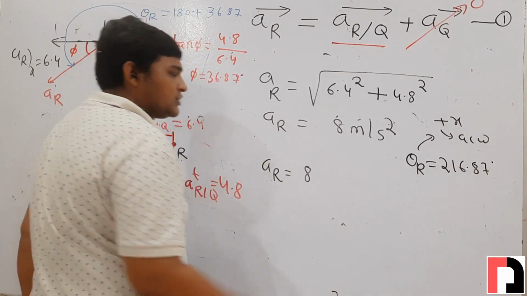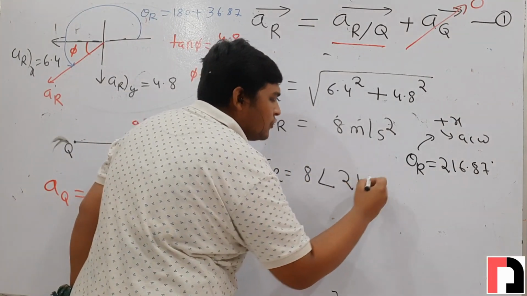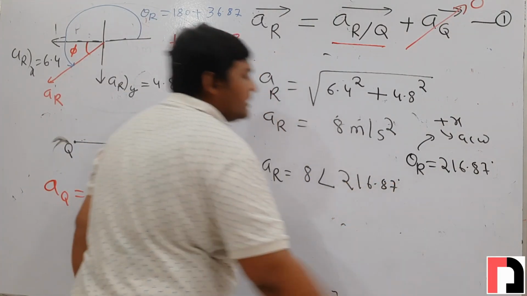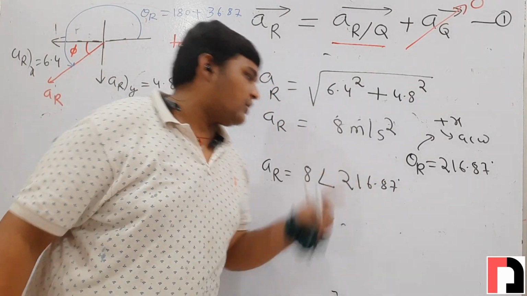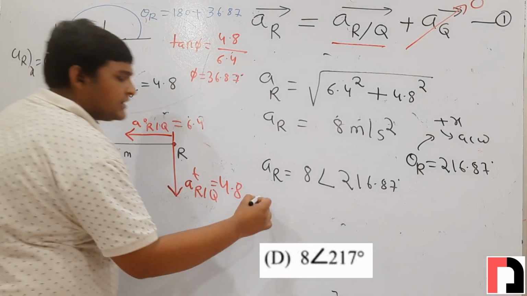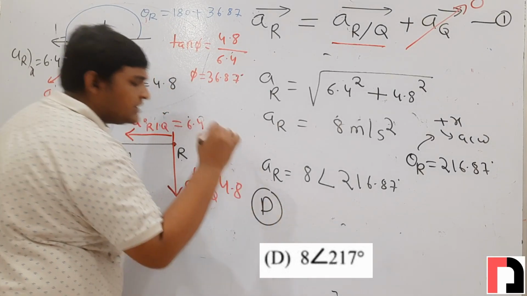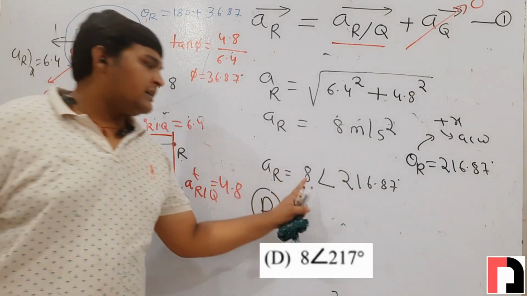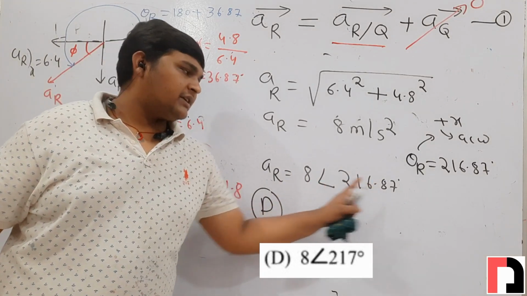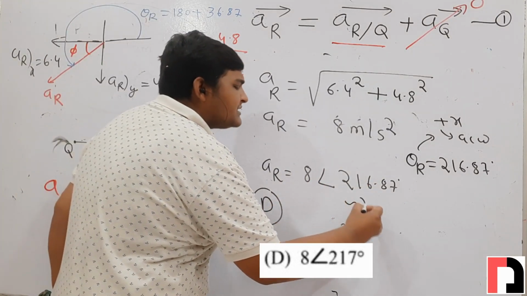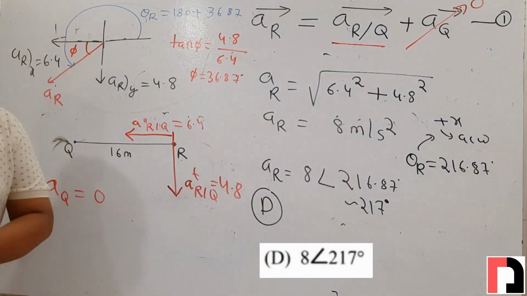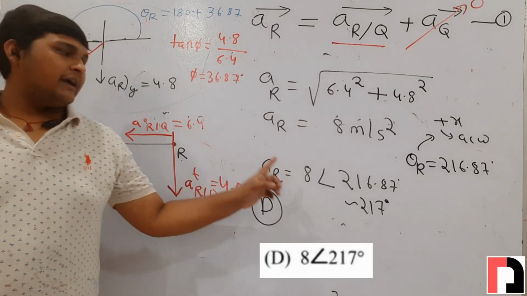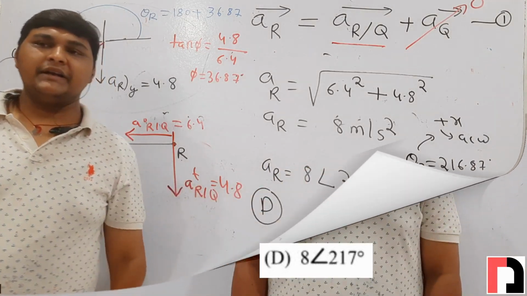So how can we write acceleration of r? 8 meter per second square, at an angle 216.87 degrees. From where? From positive x-axis in anti-clockwise direction. Clear? Which is the right option? Option D, that is 8 at an angle 216.87. In the option it is given 217 degrees. It is a rounded off value. Okay. So this is the acceleration of r, 8 at an angle 216.87 degrees.